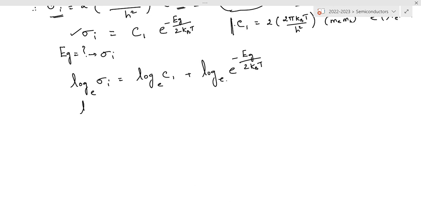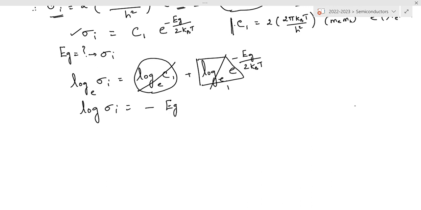Since the log of a constant value can be taken as 0, and log e to the base e is 1, we have minus E_g divided by 2 k_B T.